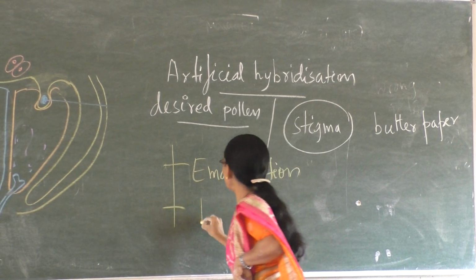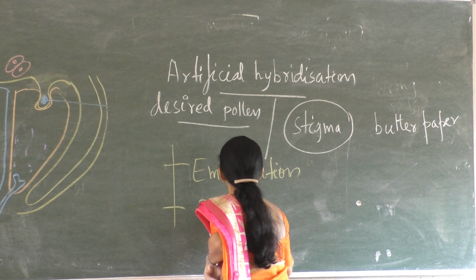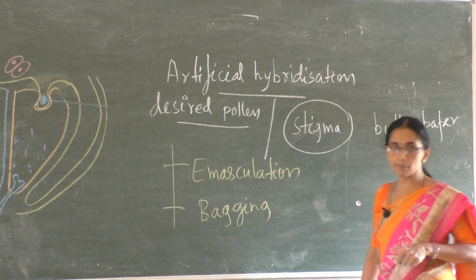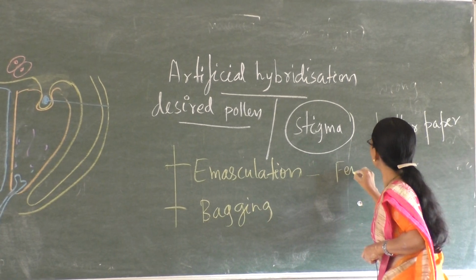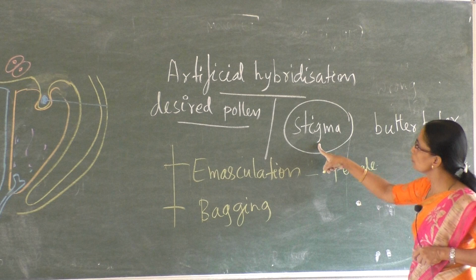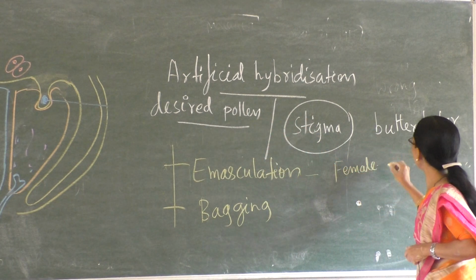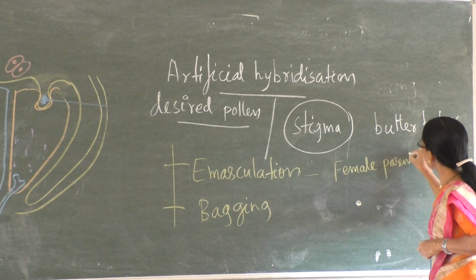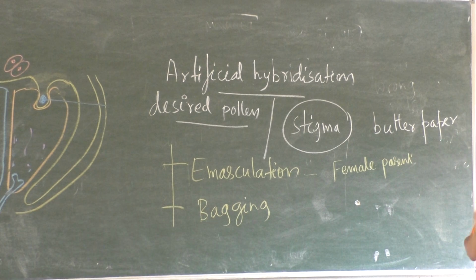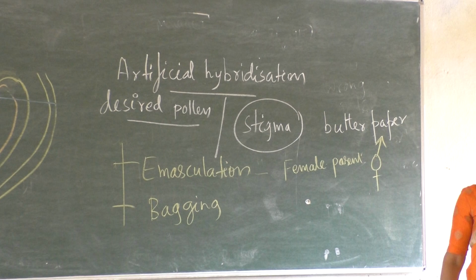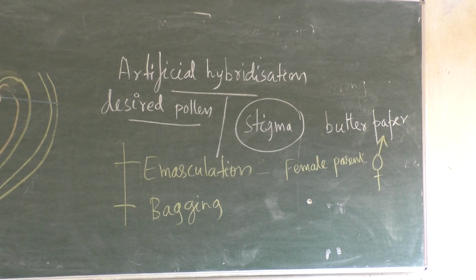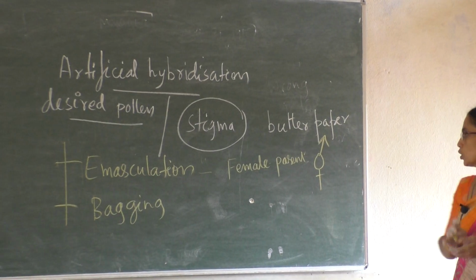Another one is bagging. Emasculation and bagging. So what is emasculation? Now think of a female parent. In this case, this is female, this is male. Think of a female parent. One of the plants is taken by the breeder as female parent, and the female parent is bisexual. Imagine like that. The plant which he takes as female parent is bisexual.